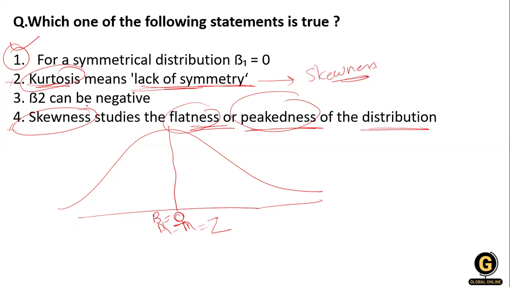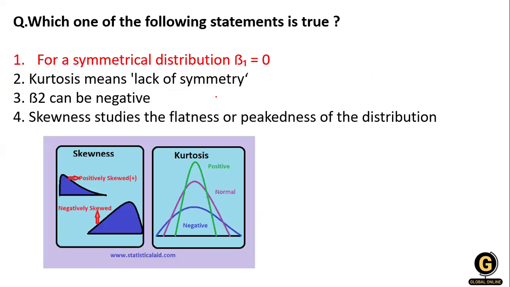Now, what about statement number 3? Statement number 3 says B2 can be negative. No, ma'am, B2 is always positive. So how will it be negative? B2 is always positive, not negative. Clear? So according to this question, option number 1 is our right answer.